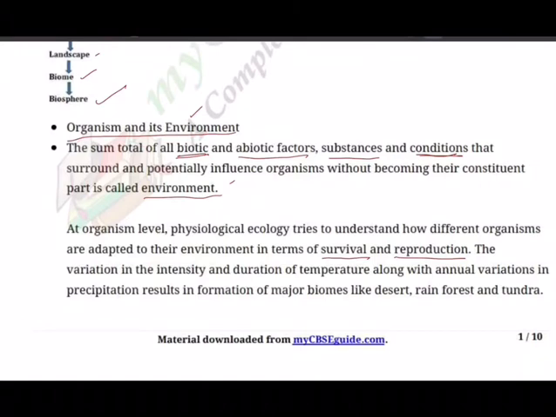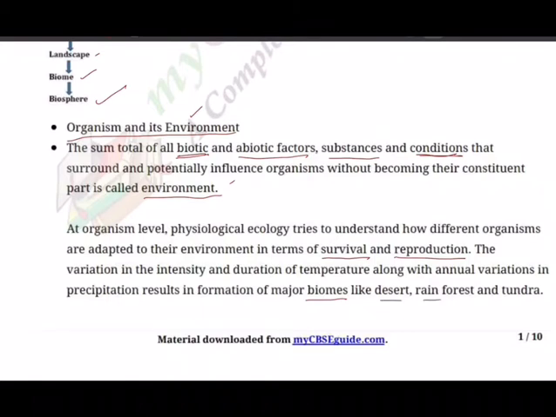The variation in the intensity and the duration of temperature along the annual variations in precipitation results in formation of major biomes. So as I said, generally if someone asks what's a biome, we say the biggest ecosystem is a biome. So a desert is a biome, okay?